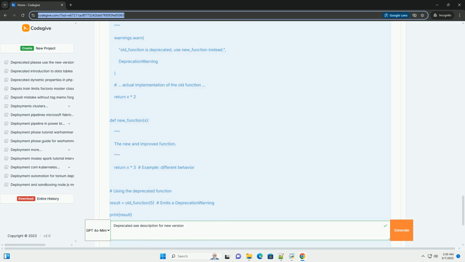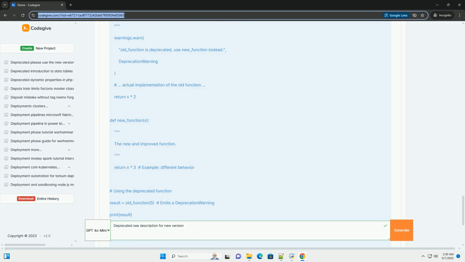Explanation: 1. Import warnings: imports the warnings module. 2. warnings.warn: this is the core function for issuing a warning. The first argument is the warning message, which should clearly explain that the function is deprecated and what to use instead. The second argument is the type of warning. DeprecationWarning is the standard for deprecations. 3. @deprecated decorator: for a more concise and readable way to mark functions as deprecated, consider using a decorator from a library like deprecated.